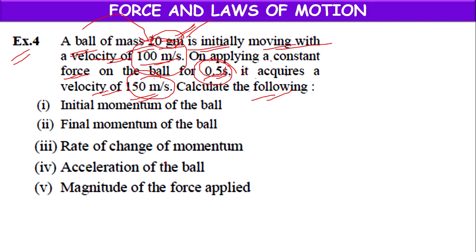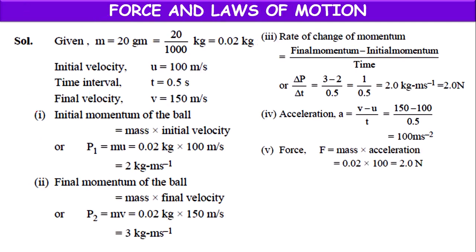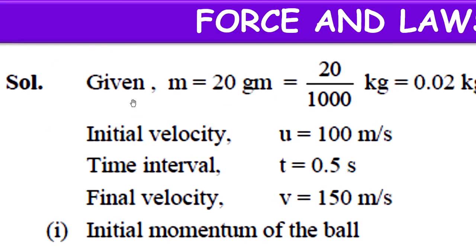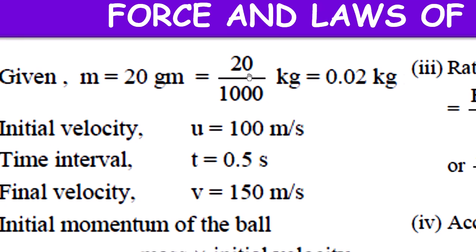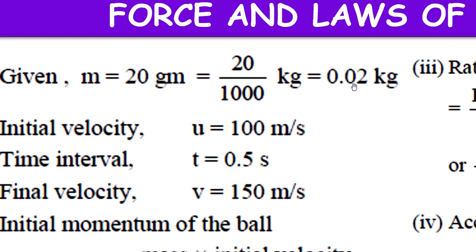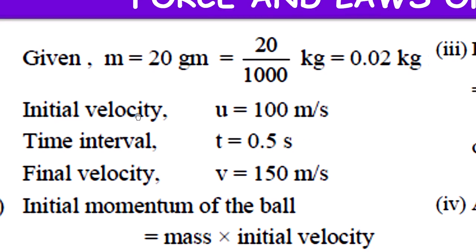Calculate the following. What we have to calculate? Initial momentum, final momentum, rate of change of momentum, acceleration, magnitude of force. These five questions we have to solve. First one. So here given mass equal to 20 grams, we have to convert into kgs. Grams can be converted into kgs by dividing with 1000. 20 by 1000 kgs. 0 gets cancelled. 2 by 100, which is equal to 0.02 kg. This is the mass. Initial velocity 100 meter per second. Time interval 0.5 seconds. Final velocity 150 meter per second.